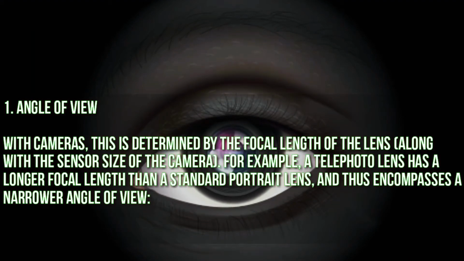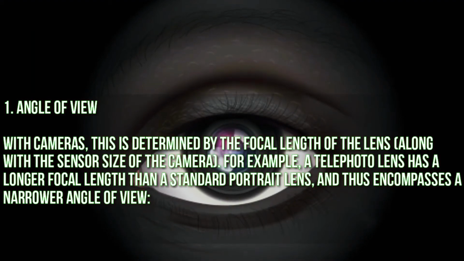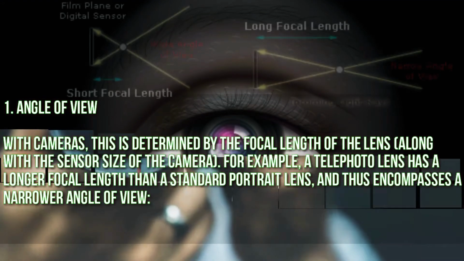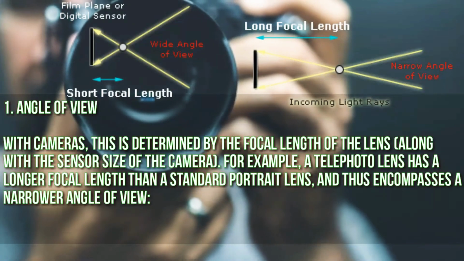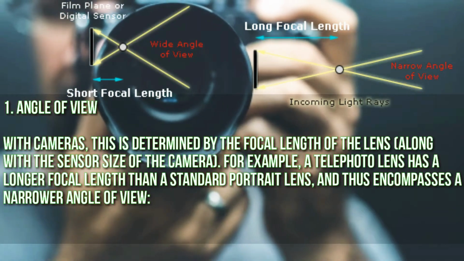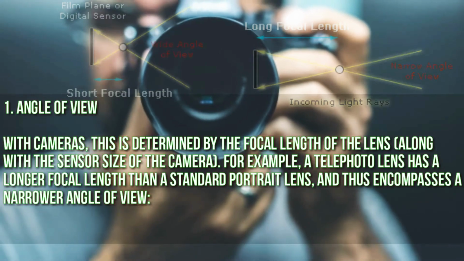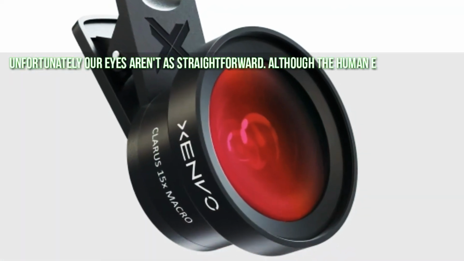1. Angle of view with cameras. This is determined by the focal length of the lens, along with the sensor size of the camera. For example, a telephoto lens has a longer focal length than a standard portrait lens, and thus encompasses a narrower angle of view. Unfortunately, our eyes aren't this straightforward.